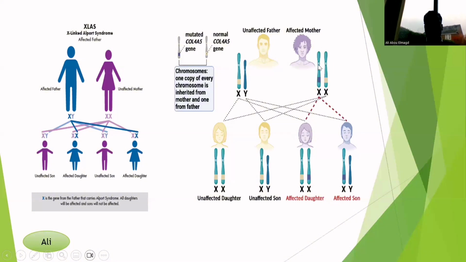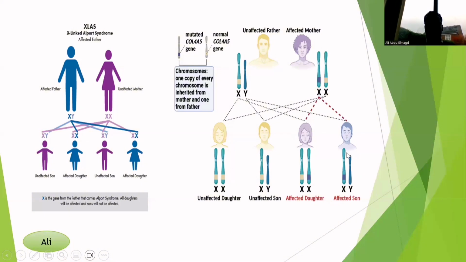If we say this is the affected mother and this is the defective gene, in the blue color, this X can go to this daughter. X and X will make this daughter, and X and Y will make this son.